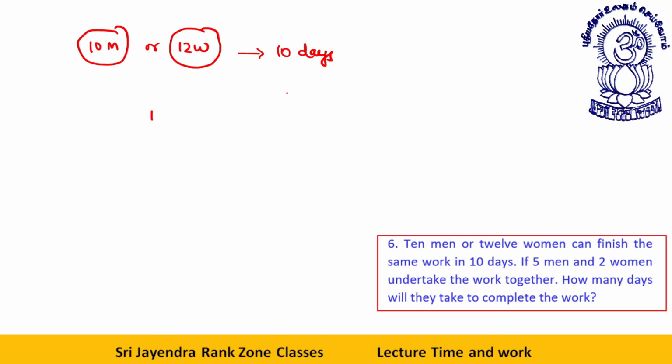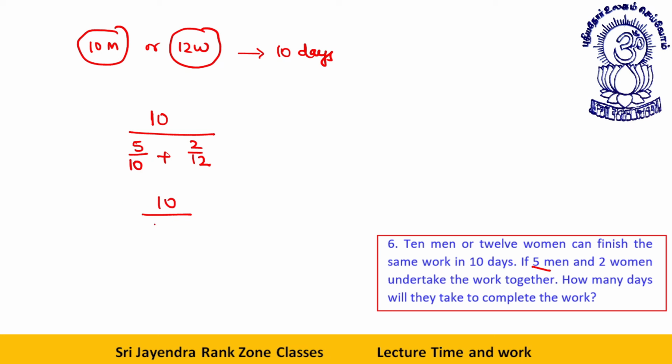If 5 men or 2 women undertake the same work together, how many days will they take to finish the work? How to do this sort of question? This is 10. Now, what is the new working unit? 5 men, so this is 5 divided by 10, plus 2 women, this is 2 divided by 12. These many days. This will be the answer now.